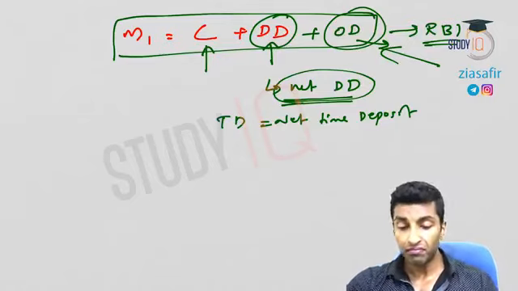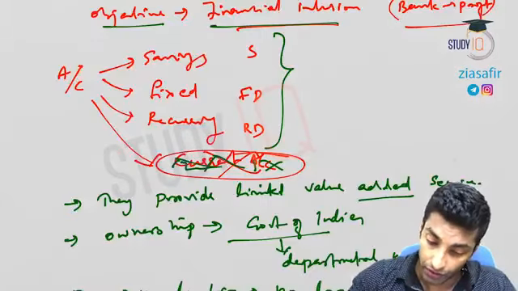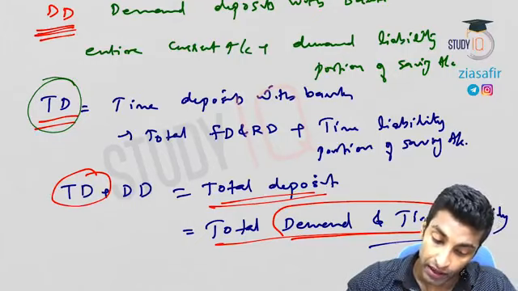Together, we have discussed total deposit here, right? Total deposit is what?